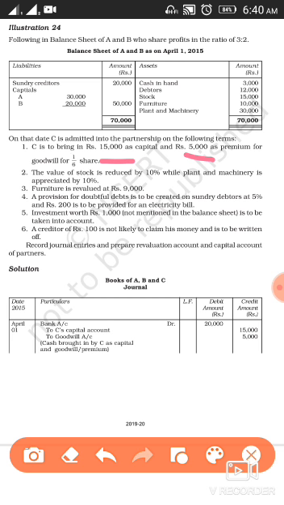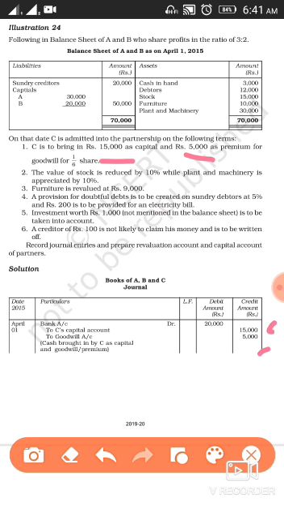To C's capital account. And as C is bringing 15,000, so you will do 15,000. To premium for goodwill account. Clear? To premium for goodwill account, as he is bringing 5,000 as share of premium. So your entry will be bank account debit to C's capital account, to premium for goodwill account. Bank account debit will be by 20,000, to C's capital account 15,000, to premium for goodwill account 5,000 rupees. So this is the entry that you are going to make for your first transaction.